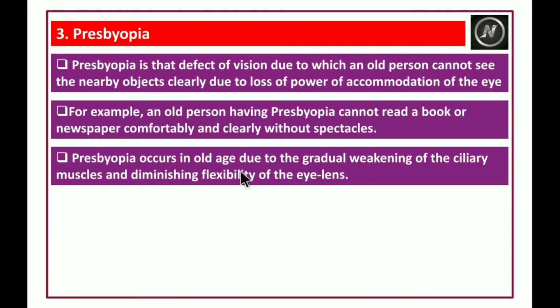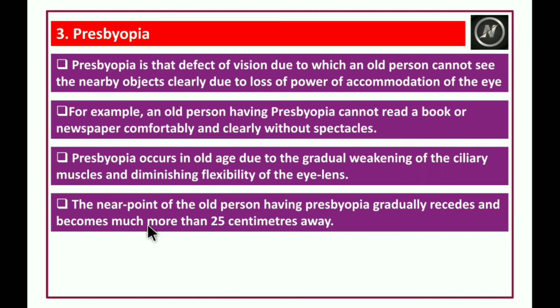Presbyopia occurs in old age due to the gradual weakening of the ciliary muscles and diminishing flexibility of the eye lens.